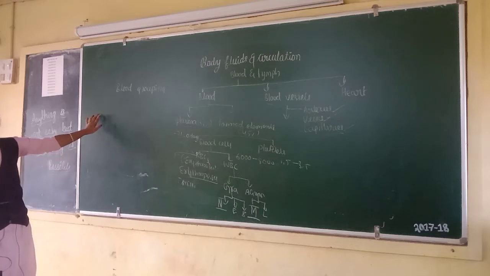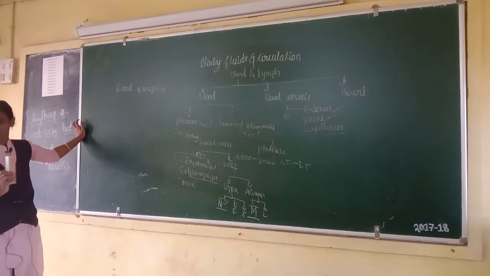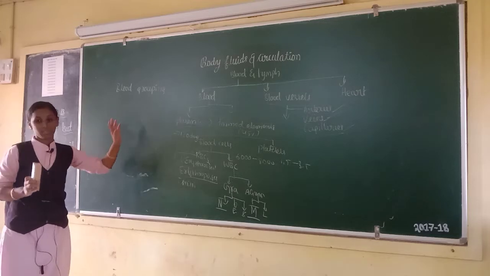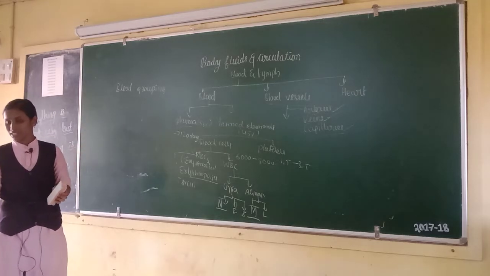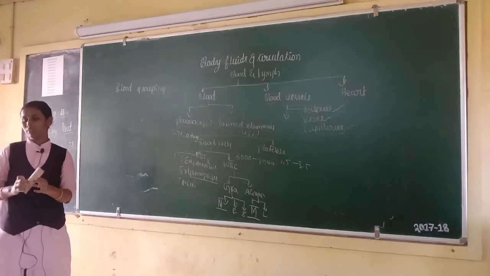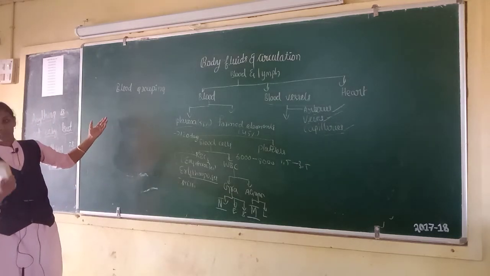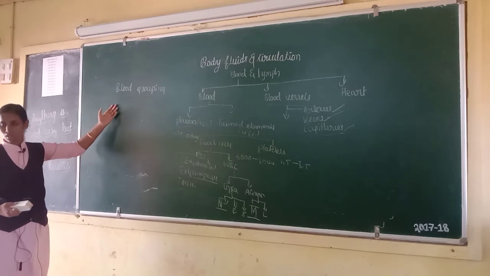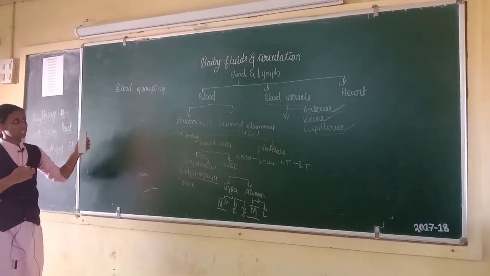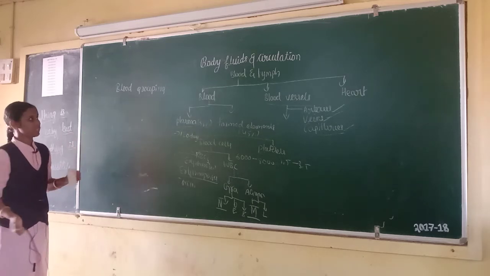What are antigens? Antigens are chemicals that can induce an immune response. Those chemicals are called antigens. And what are antibodies? Antibodies are proteins produced in response to antigens. Those proteins are called antibodies.